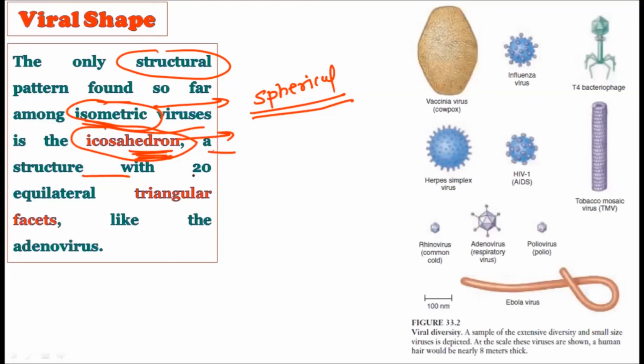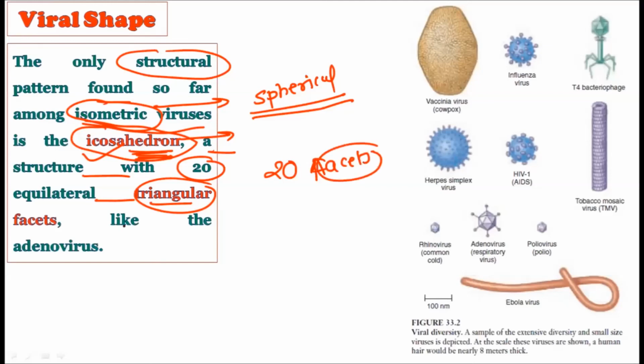See, what is the icosahedron type of structure? It is a structure with 20 equilateral triangular facets. 20 triangular facets are there, like in adenoviruses. Okay, you can observe in this particular picture, you will find an adenovirus. See, this type of adenovirus is a respiratory virus. This virus has 20 triangular facets. That is why it acquires a certain unique kind of pattern, and this pattern is called the icosahedron.